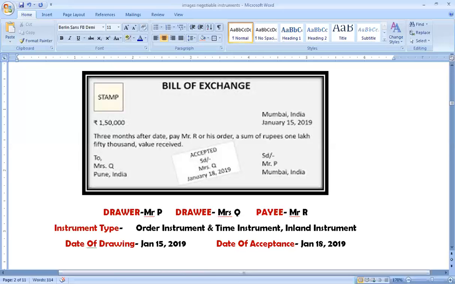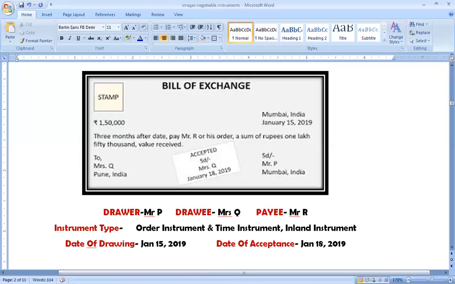There are some more formalities also, like we have seen in that specimen there has to be some date, some place, etc. But these are not mandatory. Even if date is not mentioned or place is not mentioned, it will not invalidate the bill, but it should be there because that helps you to pursue your suit in court later on with convenience. Then stamp is a must. It must be properly stamped. Properly stamped means the stamp to be imposed depends upon the amount of that instrument, so it should be a proper amount of stamp also.